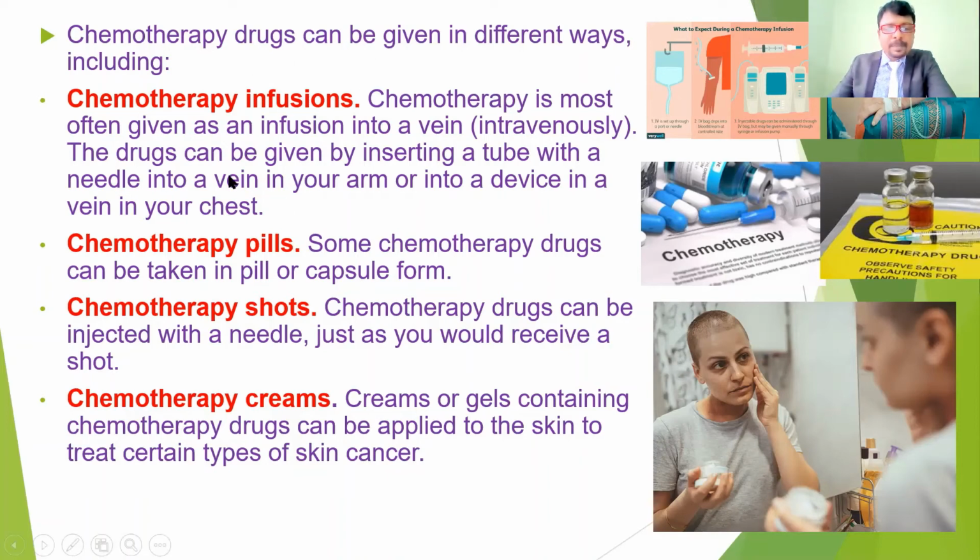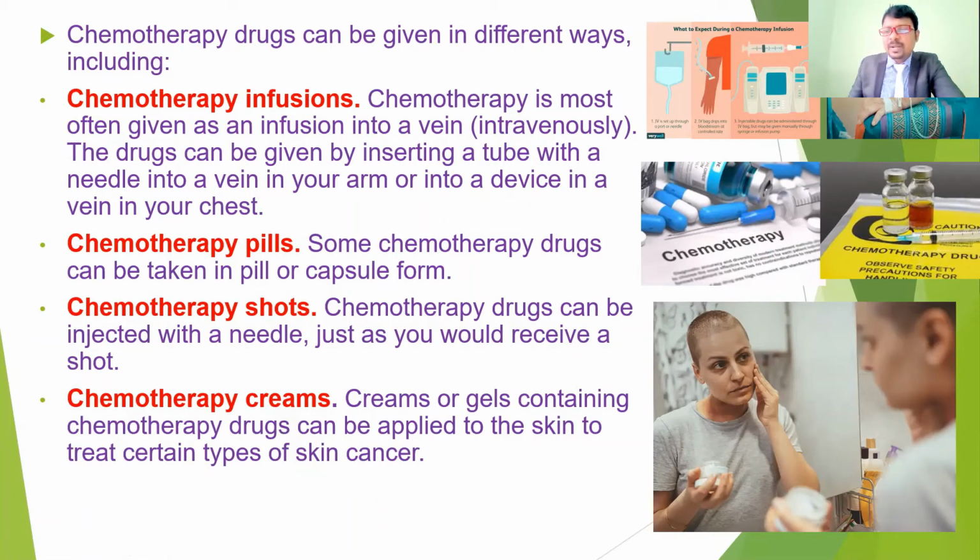And also chemotherapy pills, which is nothing but taking tablets or capsules. These are going to be in capsule form or in tablet form. And also chemotherapy shots. These are the examples of chemotherapy tablets. If you see here, these are infusions, maybe in saline, which they give through IV, intravenously.